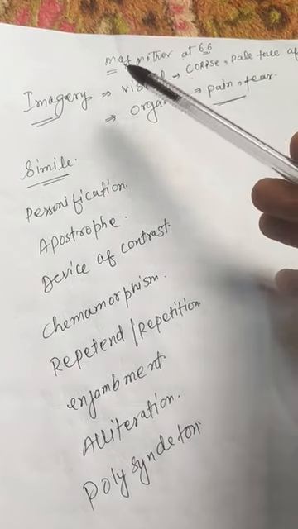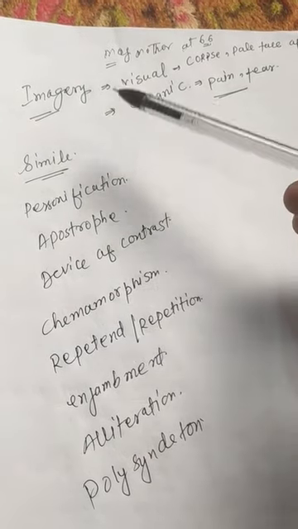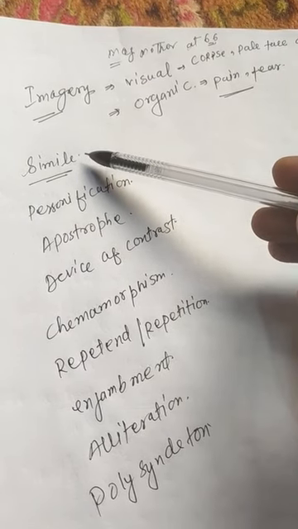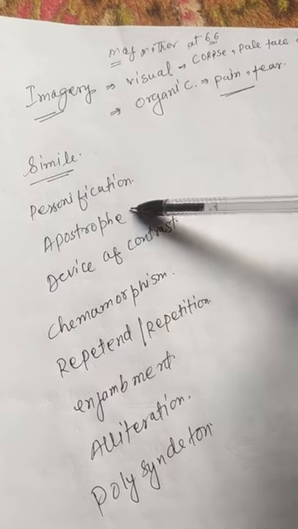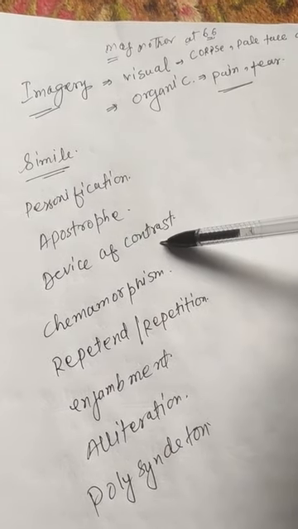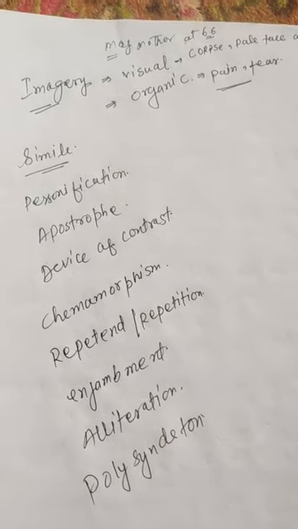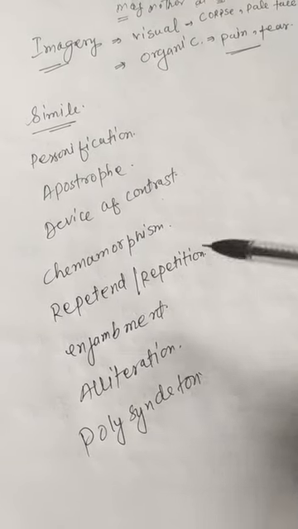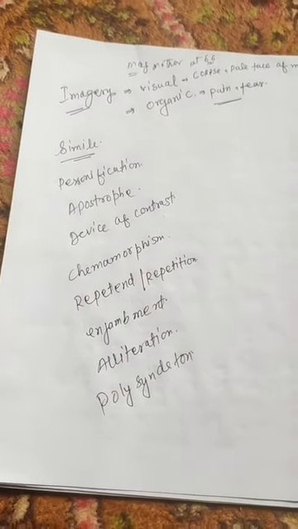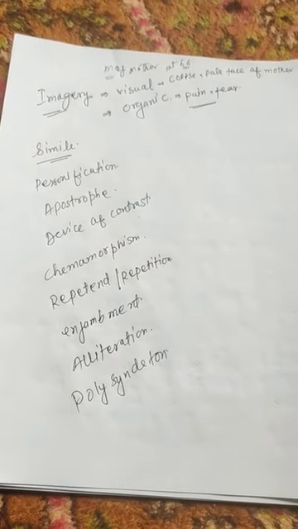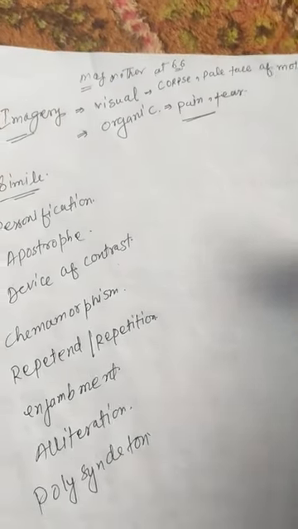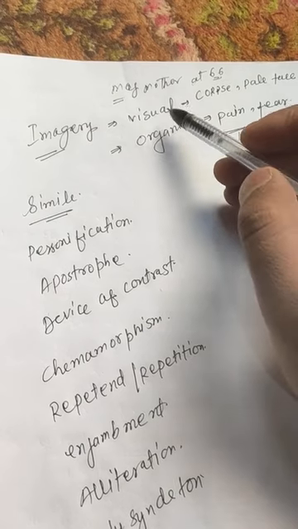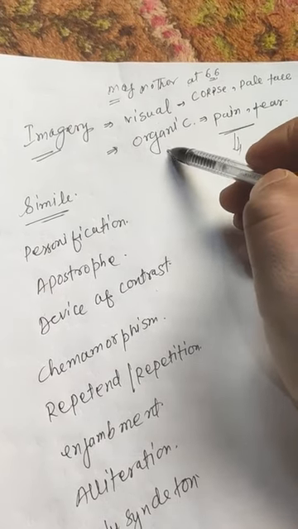I'll repeat the devices that the poet has used in this poem: imagery, simile, personification, apostrophe, device of contrast, chiasmus, repetition, enjambment, alliteration, and polysyndeton. These are the devices that the poet has used in this poem to bring home her point. The first device is imagery. She has used two types of imagery, visual and organic.